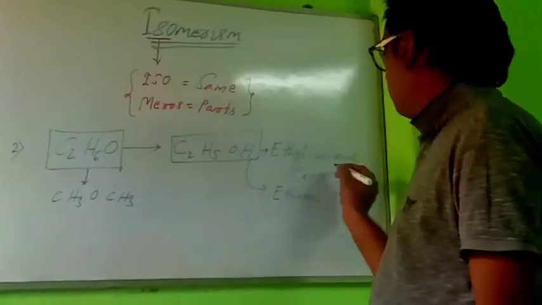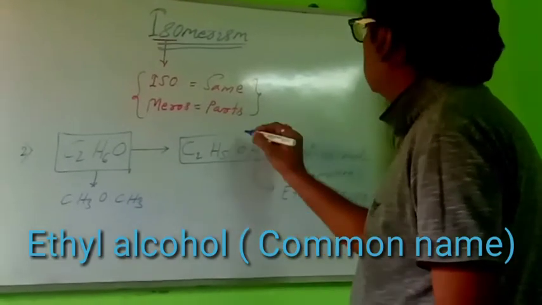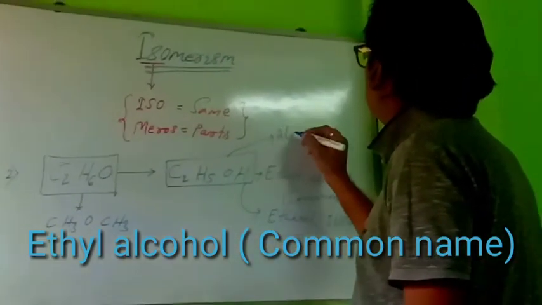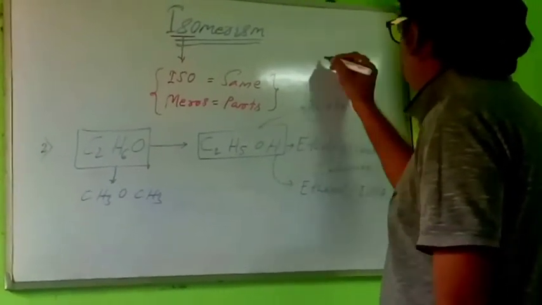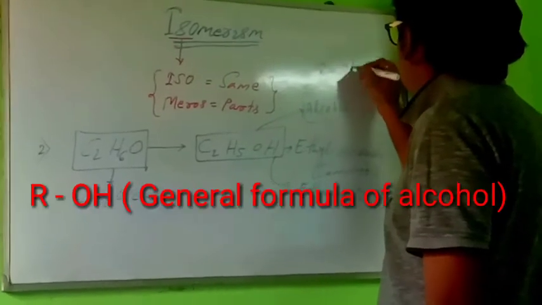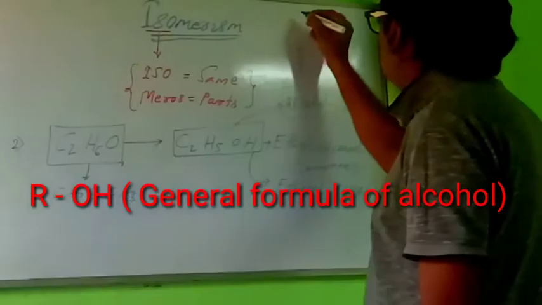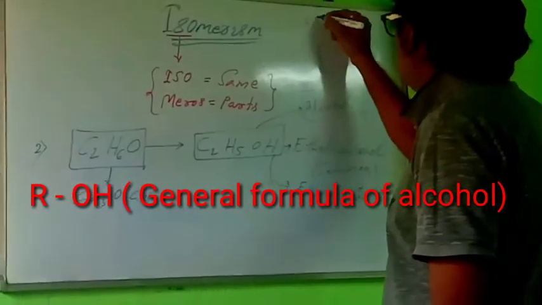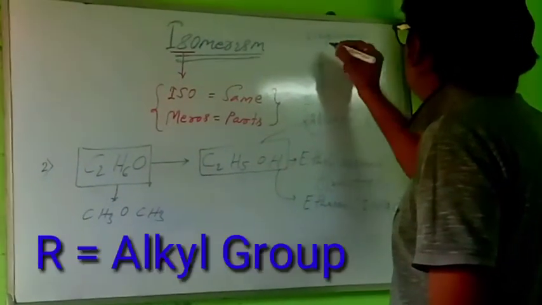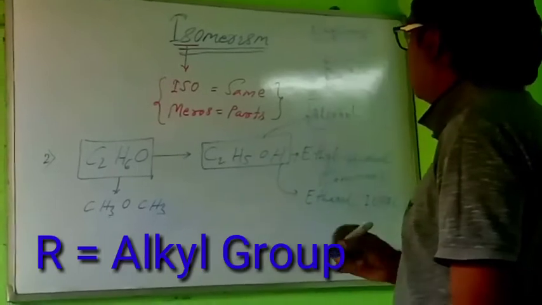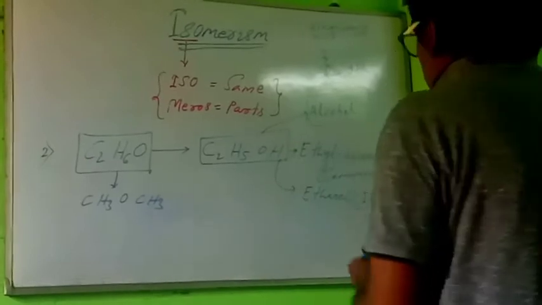Ethyl alcohol is the common name. This belongs to the alcohol group. You know what alcohol is? The general formula of alcohol is ROH. This R stands for alkyl group. Already I have discussed this before. And OH is the hydroxyl group.